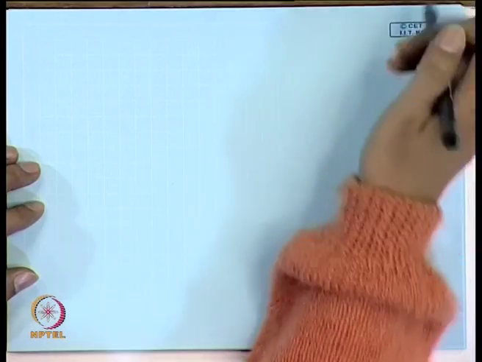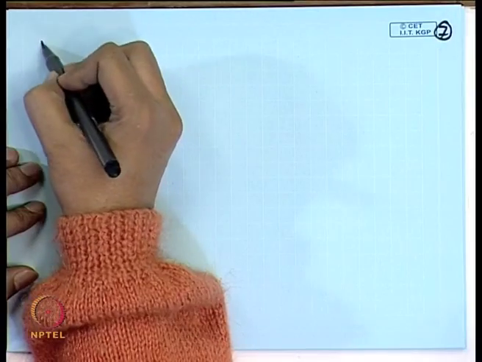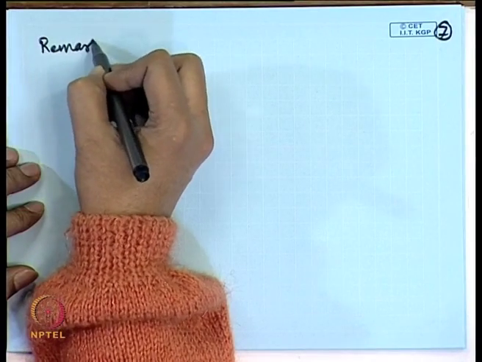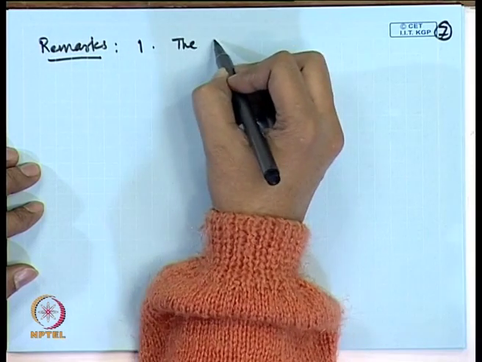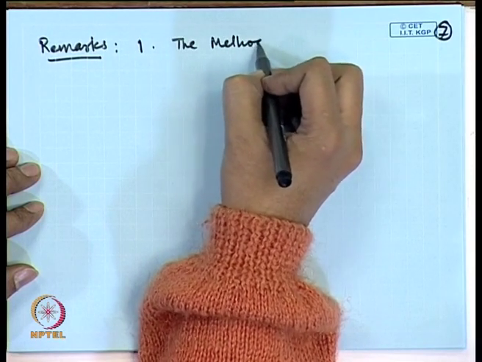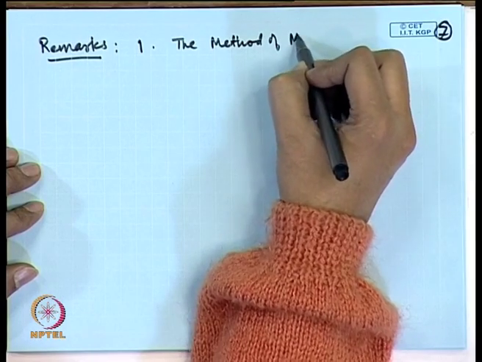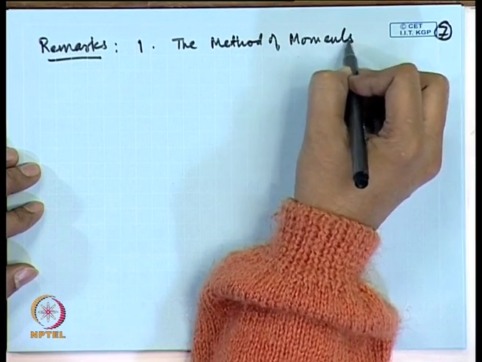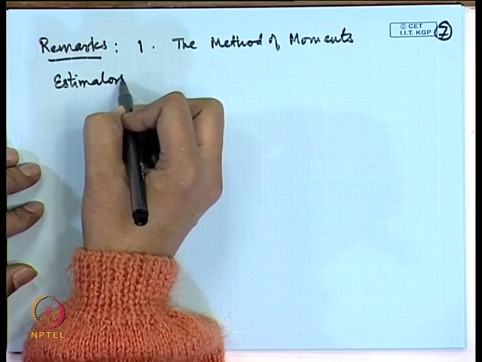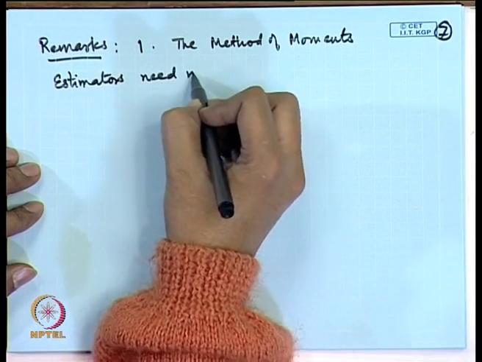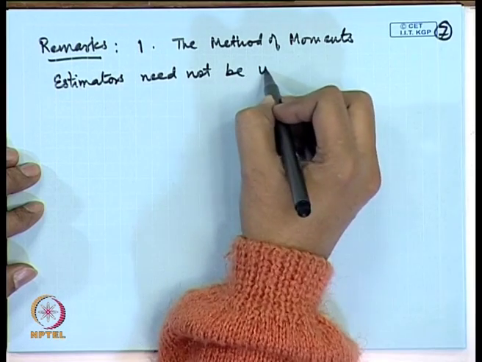So, let me give it as comments here. The method of moments estimators need not be unbiased.